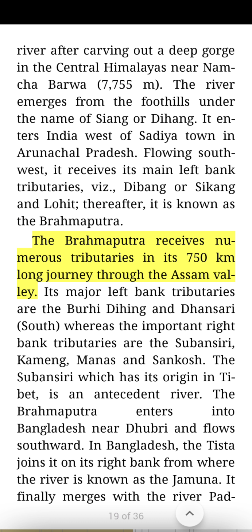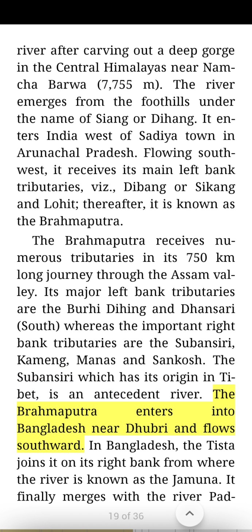The Brahmaputra receives numerous tributaries in its 750 kilometers long journey through the Assam Valley. Its major left bank tributaries are the Burhi Dihing and Dhansiri South, whereas the important right bank tributaries are the Subansiri, Kameng, Manas and Sankosh. The Subansiri, which has its origin in Tibet, is an antecedent river.